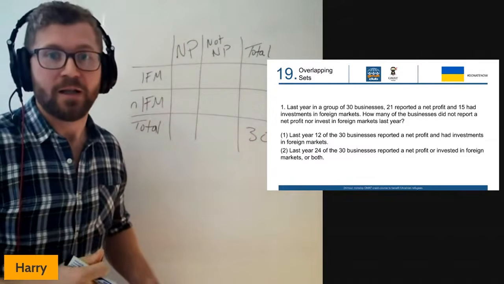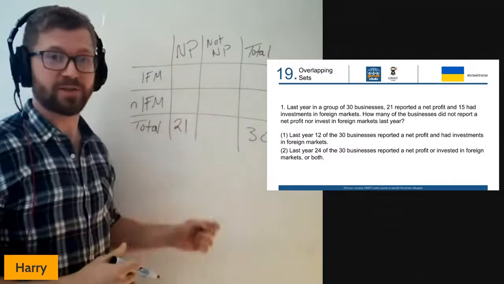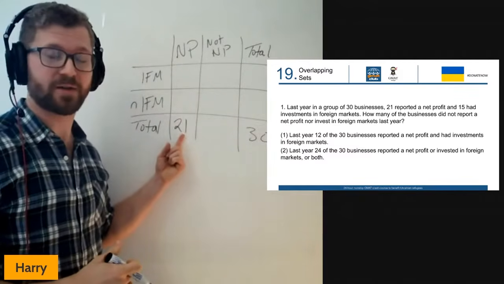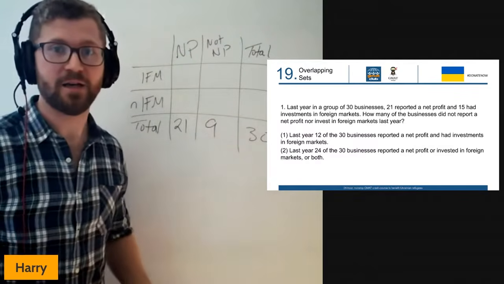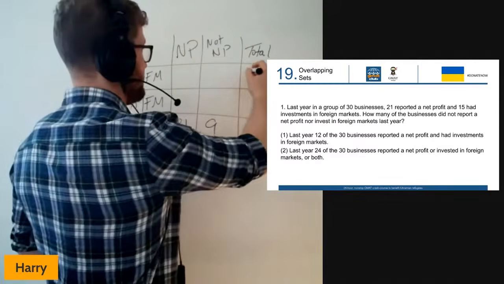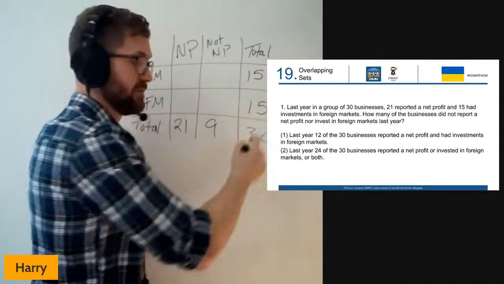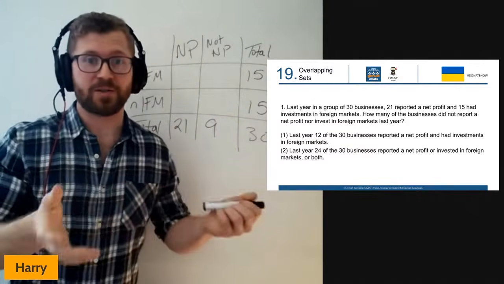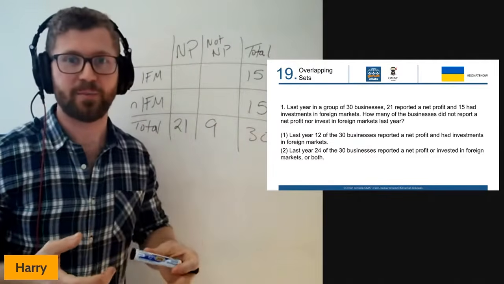Now, we're told that 21 of them reported a net profit, so I can begin to fill in information here. And if 21 made a net profit, then to make up a total of 30, 9 of them didn't. Similarly, 15 of them had investments in foreign markets, and again, making up the total of 30, 15 of them didn't.